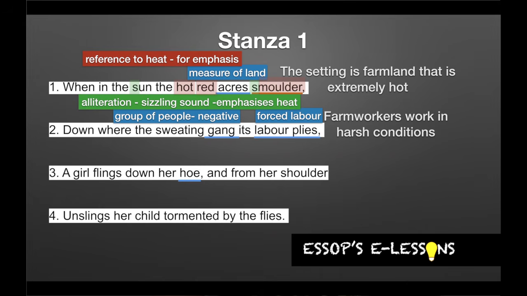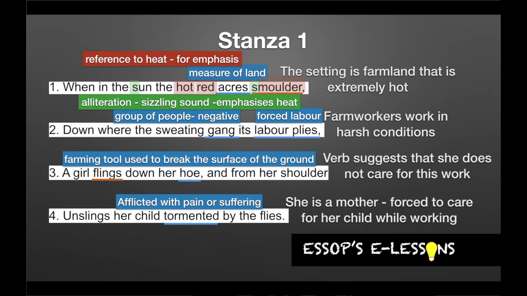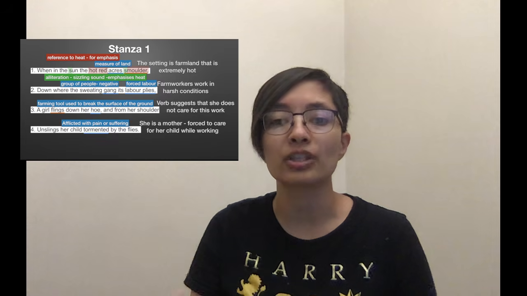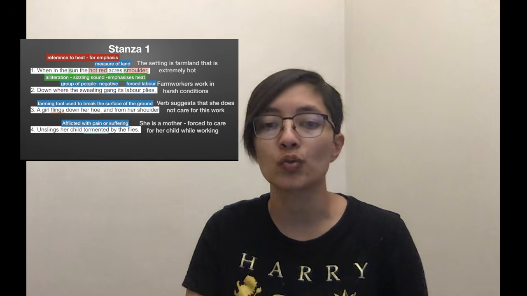conditions. Right, if we look at line 3, once again we see reference to farming from the word hoe, which is a farming tool. It's used to break the surface of the ground. Right, and we see that the girl flings down her hoe, and this verb flings suggests to us that she doesn't care for this work, that she doesn't want to do it. It's not something that she's doing willingly. On to line 4, we see that she unslings her child who's tormented by the flies. So tormented tells us he's afflicted with pain or suffering. Right, and line 4 tells us that she's a mother. As much as the title might refer to a Zulu girl, telling us how young she is, we know that she is a mother and she's forced to care for her child while working. Right? There's no one else to care for her child and she has to work to provide for her child.